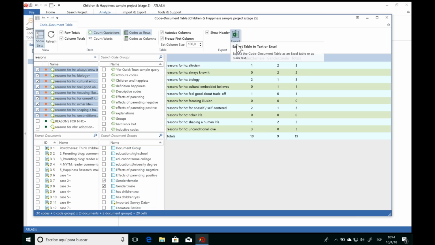If we want to save this table, we have some different exporting options here. We can save it as an image file, text file, or we can also send it straight to Excel, and then from there we could do other quantitative analyses, or we could create a graphic of this data if we want to have a pie chart or a bar chart, and we can easily do that there. And so that's how we can work with the code document table.